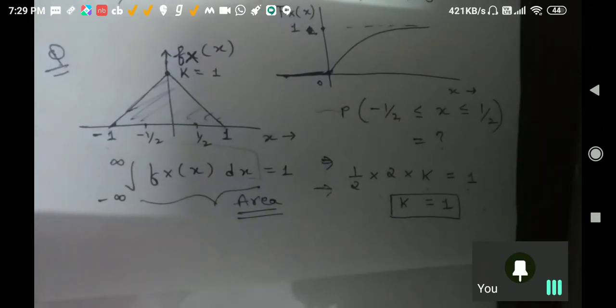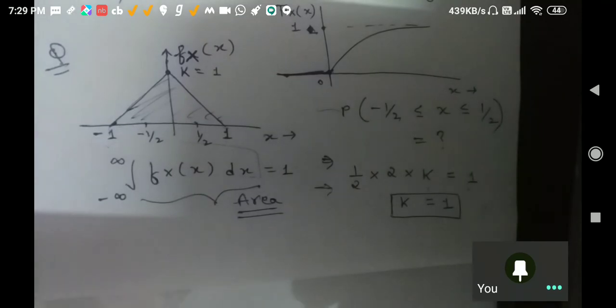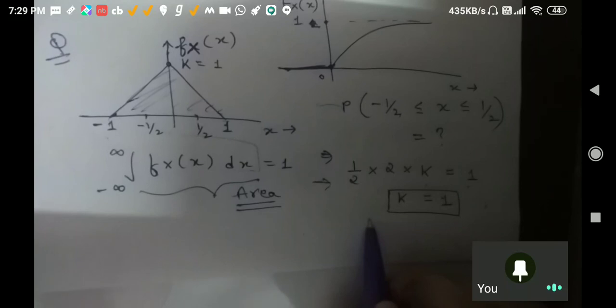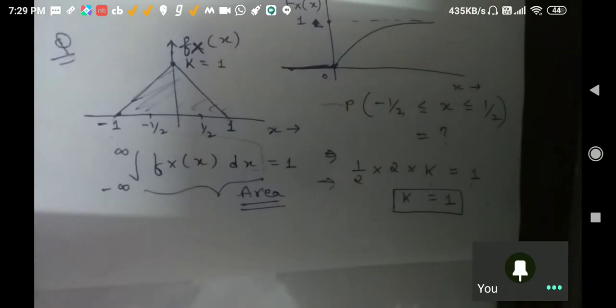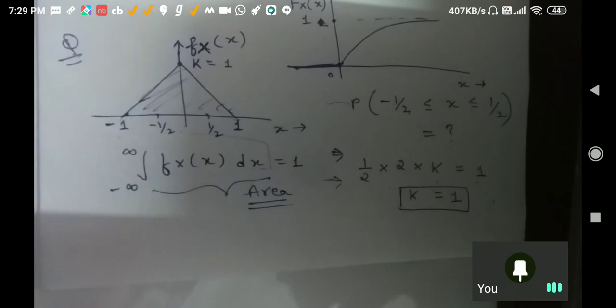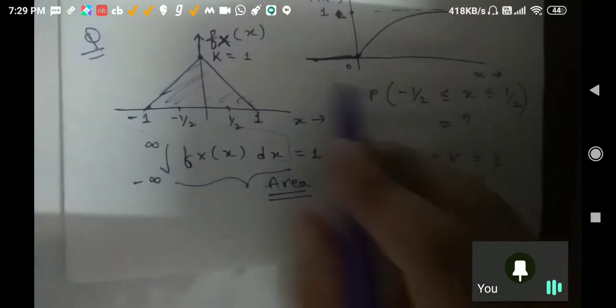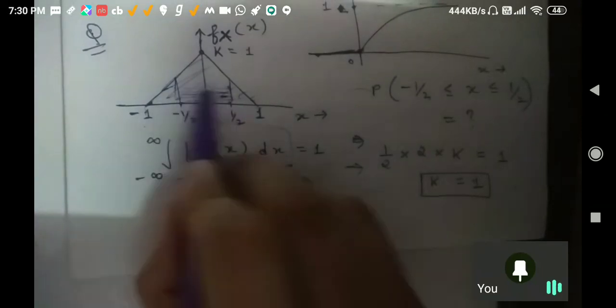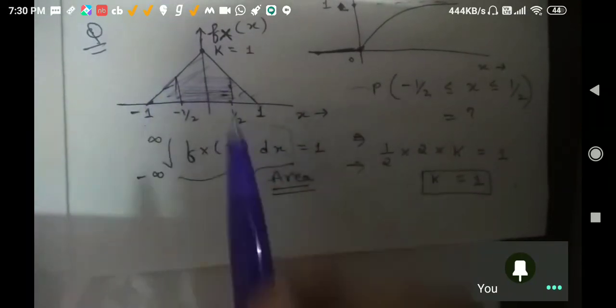Any problem to anybody, he or she can ask. Okay, so I am asking you the probability from x equal to minus half to half, this region. How will you solve it?